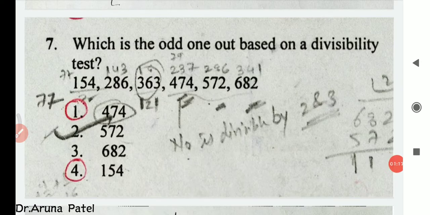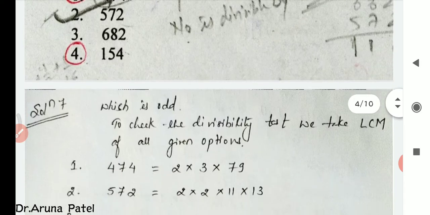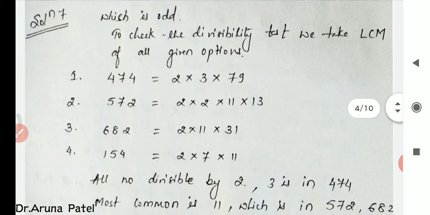Now this is question number 7. Which is the odd one out based on a divisibility test? Here the six numbers are given: 154, 286, 363, 474, 572 and 682. So which one is odd? We have not checked all, we have to check the options only. To check the divisibility test, we have to take the factors of all the given options.